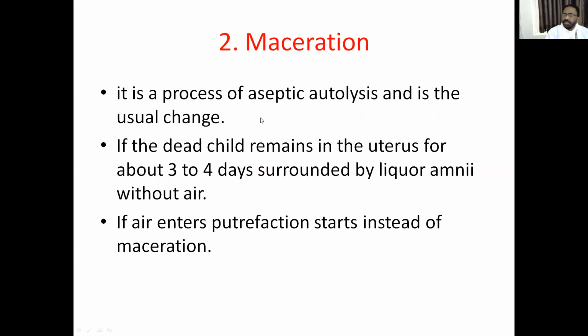maceration. Maceration is the process of aseptic autolysis, and it is the usual change if the dead child remains in the uterus for 2 to 3 days or 3 to 4 days, and the fetus is surrounded by plenty of liquor amnii. This amniotic fluid did not contain air. If air is present around the dead fetus, decomposition occurs instead of maceration.